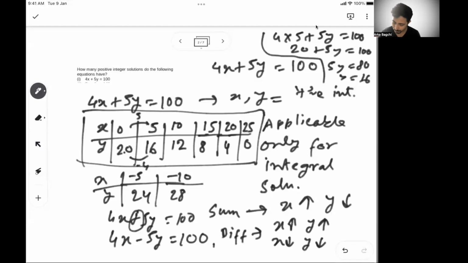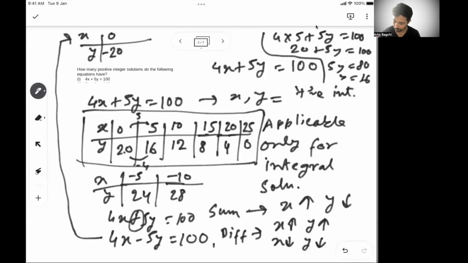So, for example, if the equation was 4x minus 5y equal to 100, we start with, let's say, when x is 0, what is y? y has to be minus 20 to get the solution. Then if I have to increase both, x will be increased by the coefficient of y, so that means 5, and y will increase by the coefficient of x, so that means minus 16. So then x becomes 10, y becomes minus 12. You can see that's the set of solutions.